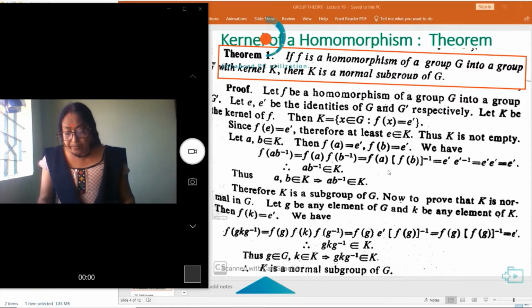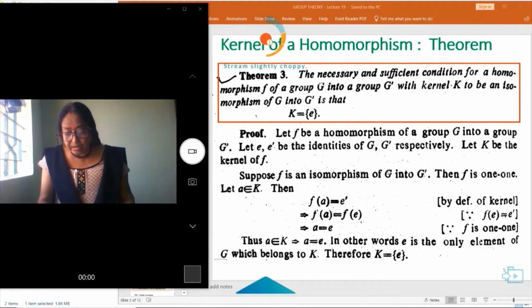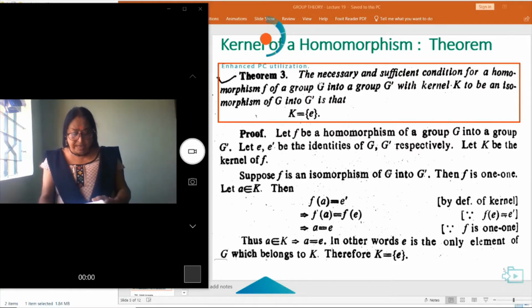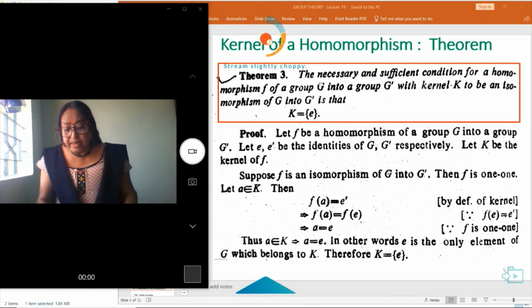Now, next theorem. The necessary and sufficient condition for a homomorphism F of a group G into a group G dash with kernel K to be an isomorphism of G into G dash is that K is equal to the set containing only E. Let F be a homomorphism of G into a group G dash. Let E and E dash be the identity elements of G and G dash. Let K be the kernel of F.